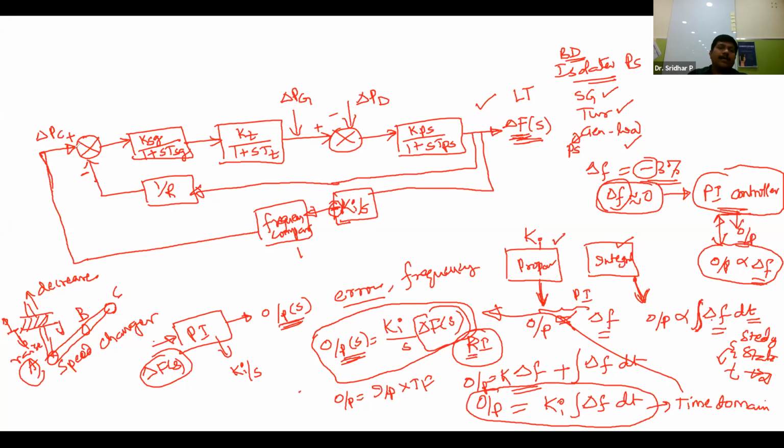Now this will be directly connected to delta PC. Before the connection of this PI controller, delta PC is adjusted manually based on requirements. But automatically, if the PI controller is connected, then the output of the PI controller is given to the delta PC settings. So finally, this is the block diagram with the controller, more exactly with the PI controller. After connecting this, we have to ensure whether our change in frequency, that is the static response, is going to be 0 or not. That is the next thing we have to observe, right?